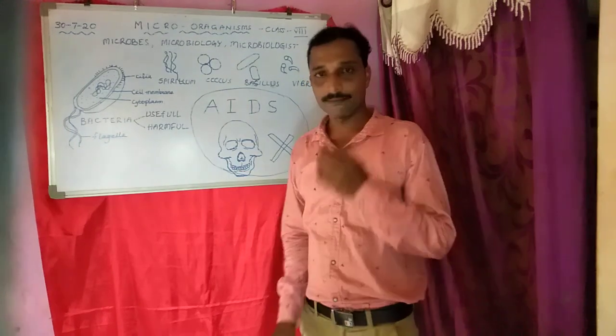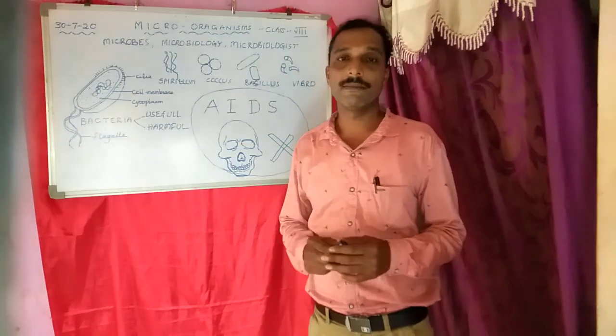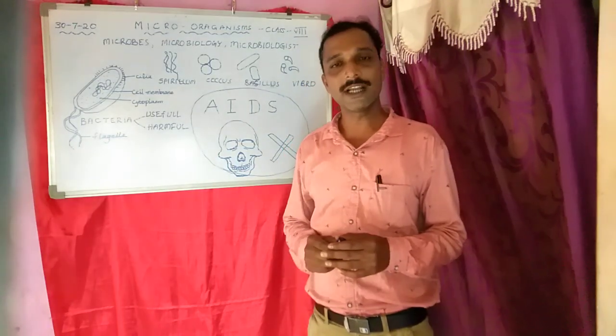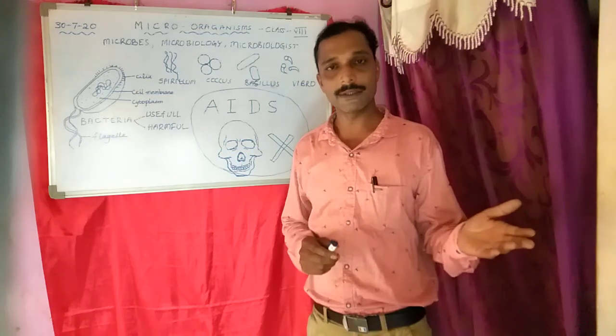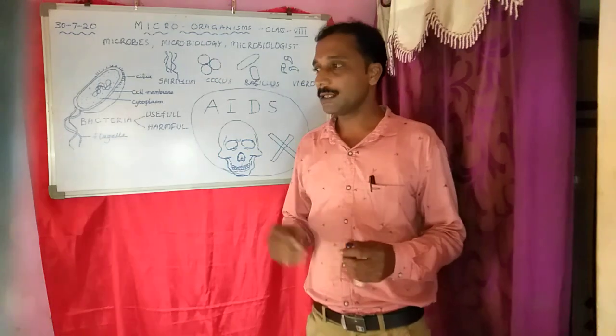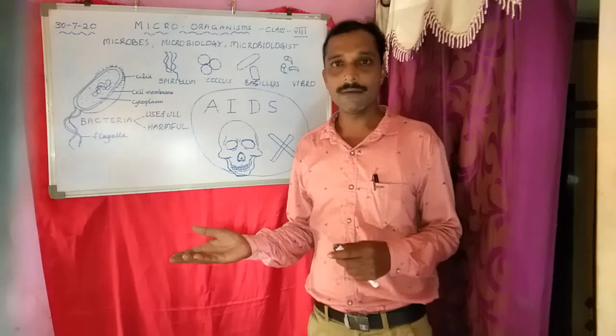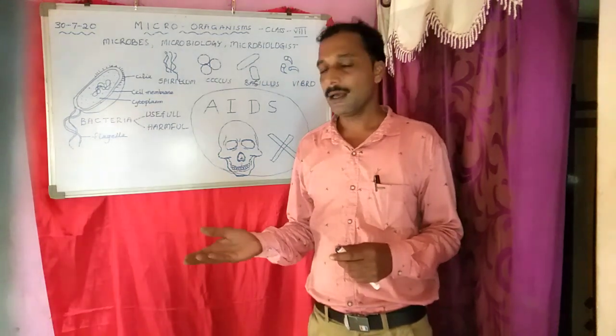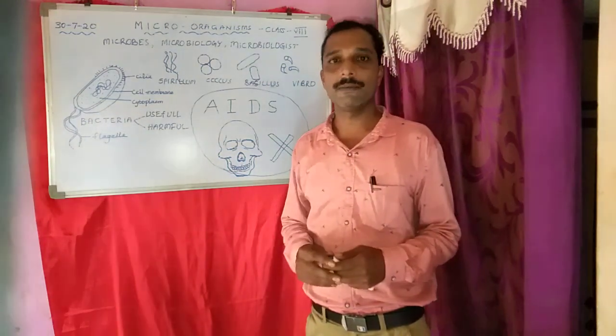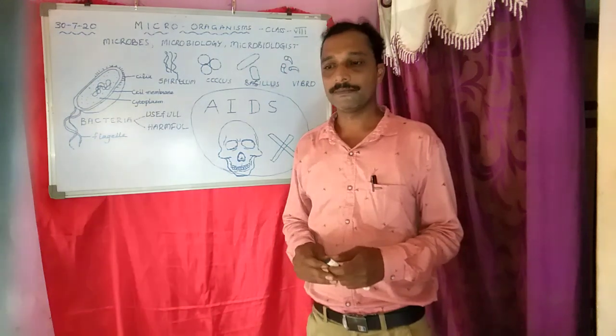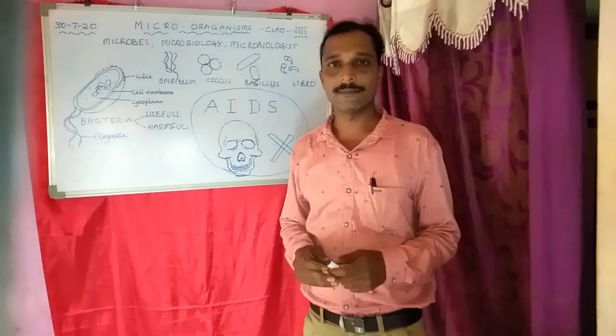Harmful bacteria. These are disease-causing bacteria. They cause diseases to the plants as well as crops, and to human beings as well as animals. One of the bacteria is anthrax.